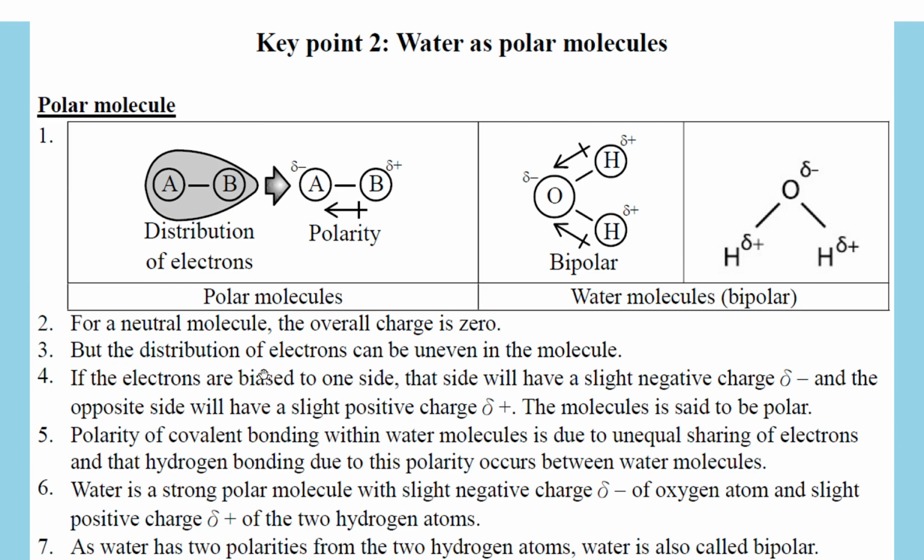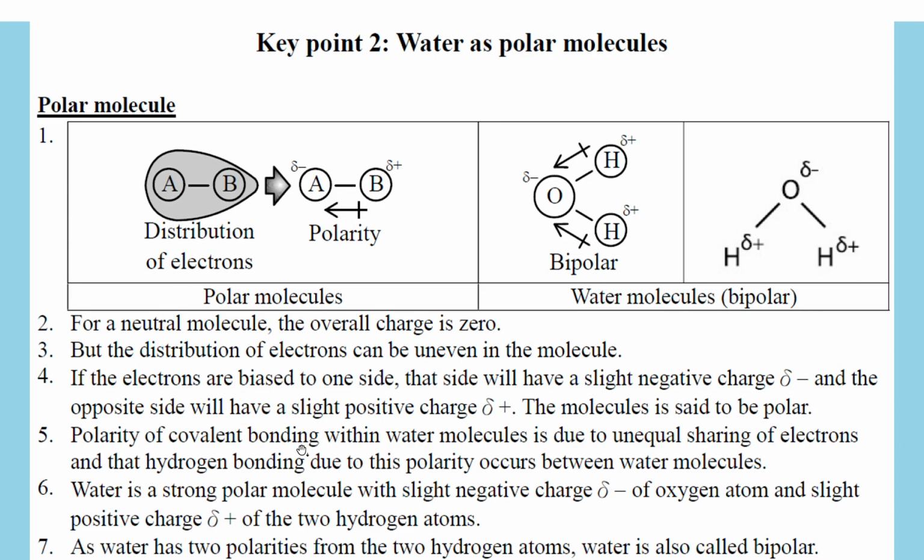If the electrons are biased to one side, in chemistry we call it a higher electronegativity, right? And the electron will bias to that side. That side we have a slightly negative charge, delta minus. We use the delta, remember. Okay, and the opposite side we have a slightly positive charge, delta plus. And we said that the molecule is said to be a polar molecule. And this is a polarity, and remember this is a covalent bond, okay, between the two atoms A and B.